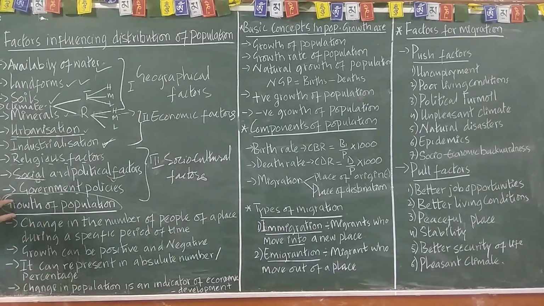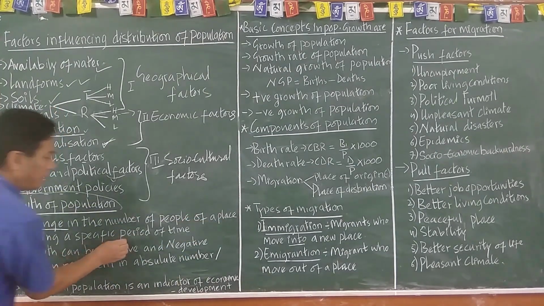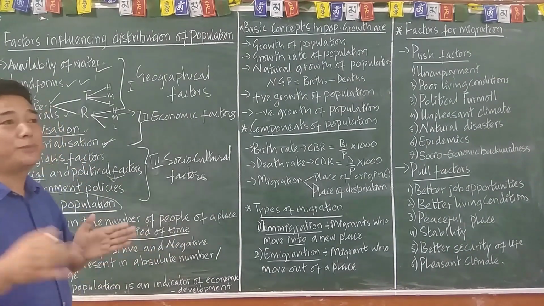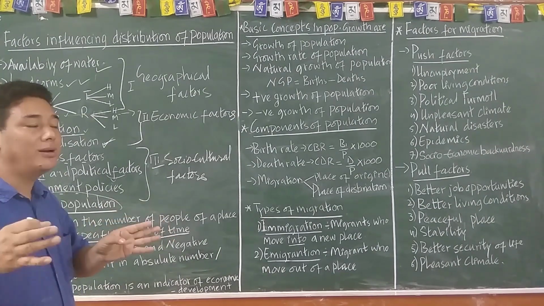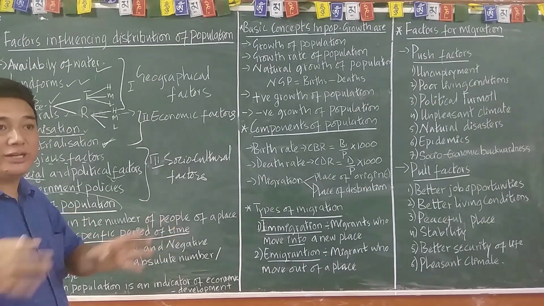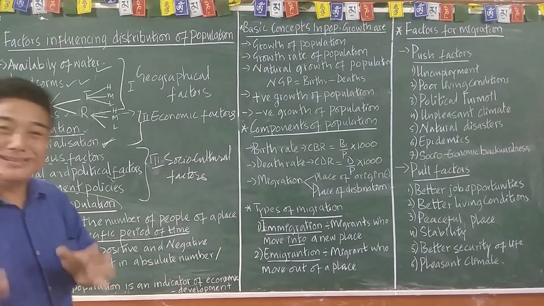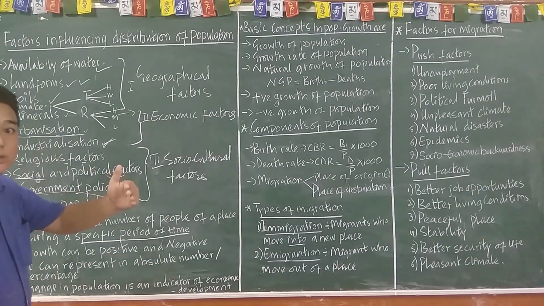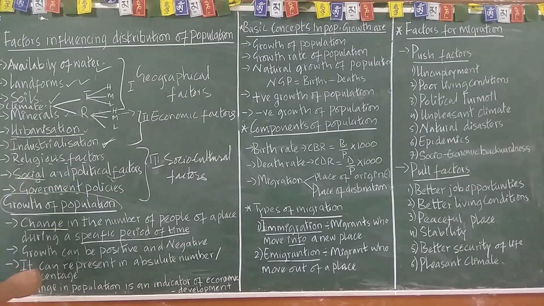The next important part is the growth of population. Yesterday we have done that. Growth of population is nothing but a change in the number of people of a place during a specific period of time, or during two specific times, let's say 2001 and 2011. What is the population of India in 2001, and what is the population of India in 2011? And then the 2021 population of India. Then next.